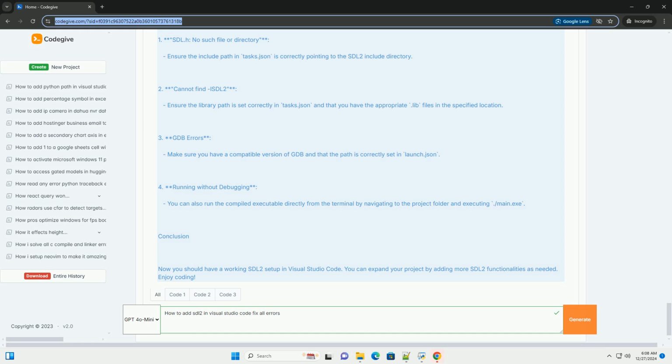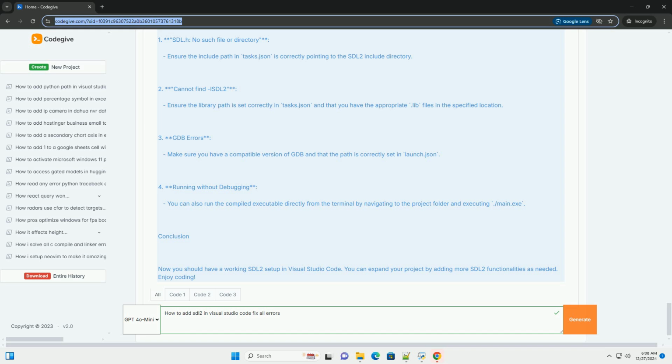Replace C:/path/to/gdb.exe with the actual path to your GDB executable. If you have MinGW installed, it might be something like C:/mingw/bin/gdb.exe.